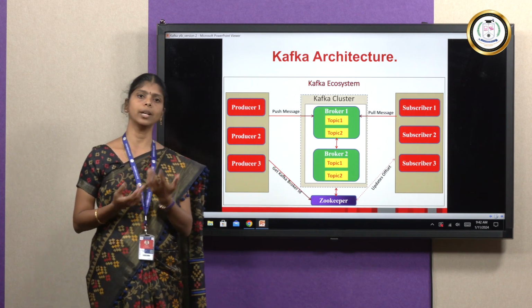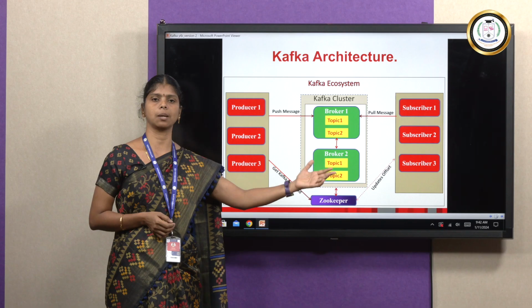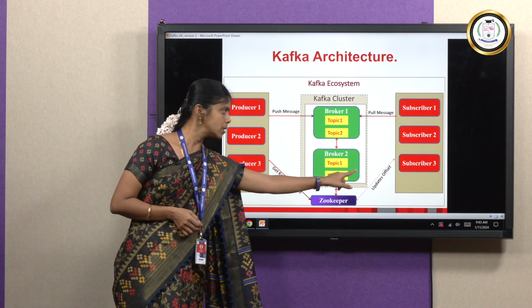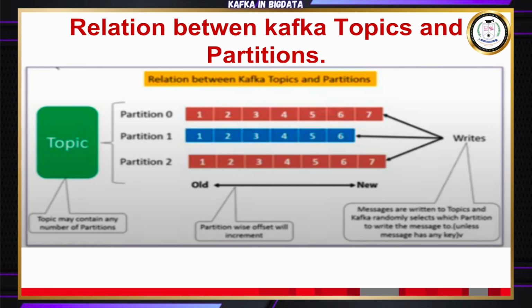To do this, each time it gets the Kafka ID and broker ID, and each time it updates the offset to the subscriber or consumer. So how does the offset work? We can see this in the topics and the partitions.